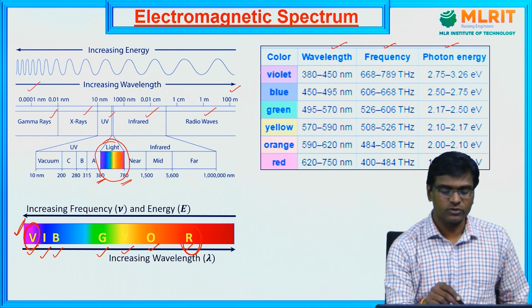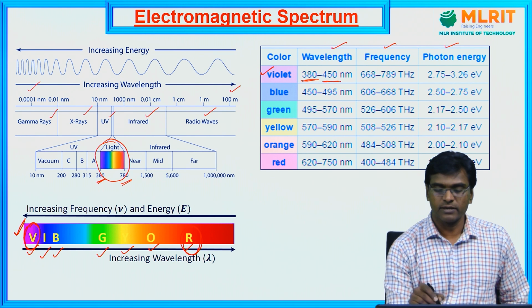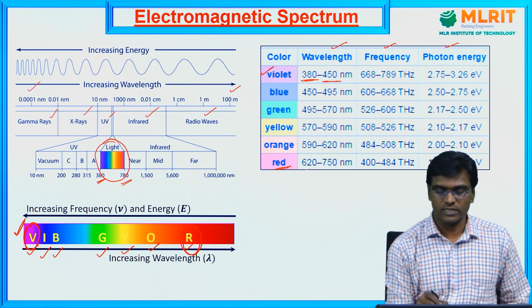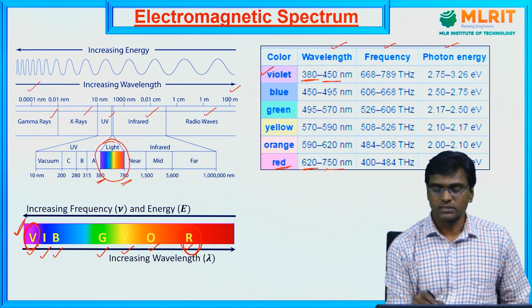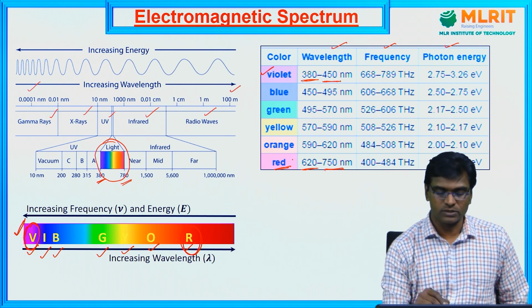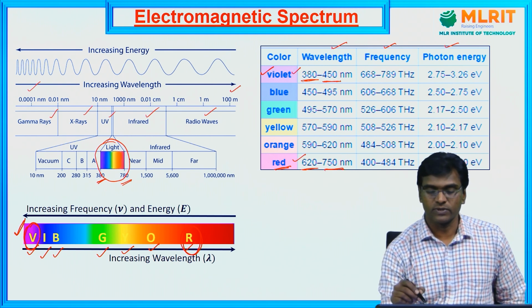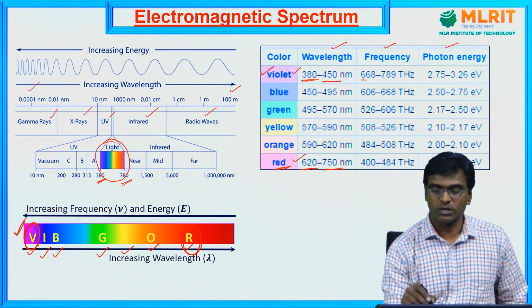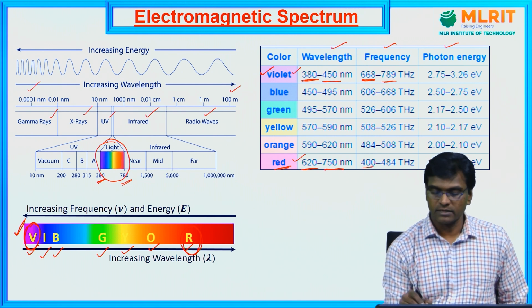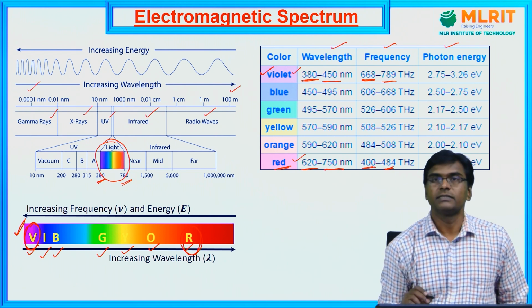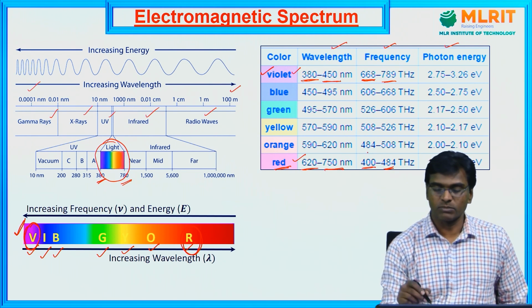For example, violet's wavelength is 380 nanometers to 480 nanometers, whereas red light's wavelength spans from 620 nanometers to 750 nanometers. So the red wavelength is more and the violet wavelength is less. But when it comes to frequency, the violet has less wavelength but more frequency. It ranges from 668 to 789, whereas for red light the frequency is 400 to 484, which is much less. The red frequency is much less than the violet.